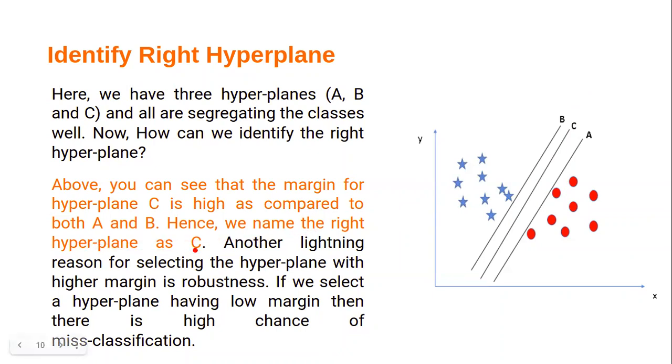So how does the support vector machine algorithm identify the correct hyperplane to classify the data? Yes, Nisha here. Yes, Nisha. Sir, how is it that A and B are biased towards red and blue? Because if you measure the distance of the red point from A, it is very nearby, and the blue star is very far away. Similarly, B is showing this behavior.